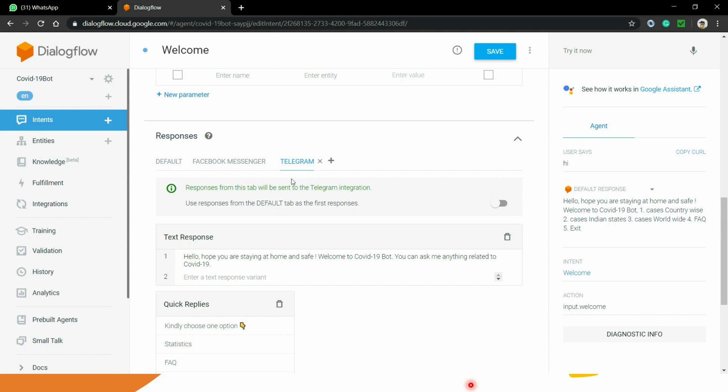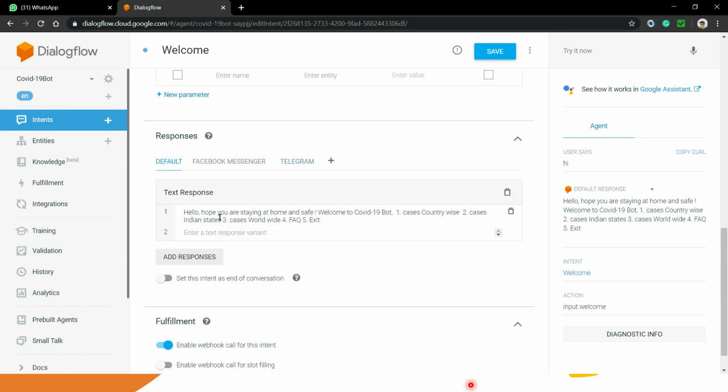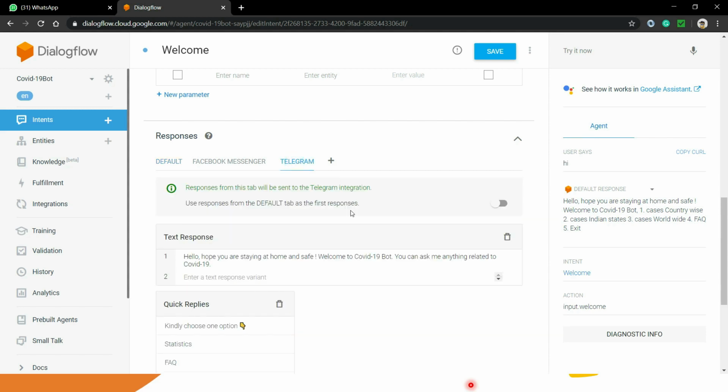Okay, now you have to turn off this particular option, because you don't want to see the text response as default, because it is saying use response from the default tab. So what is the response in default? Text response basically. Okay, so we don't want to use the default response, we want to customize the UI for Telegram, right?